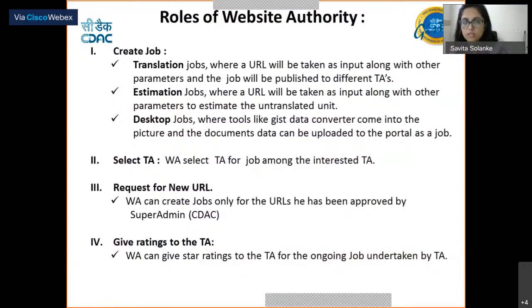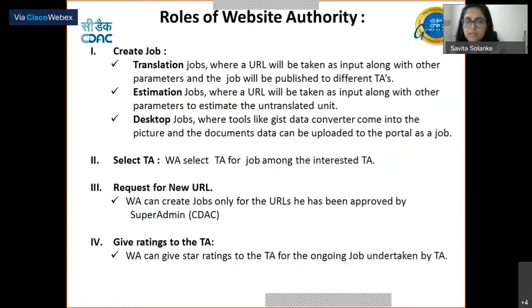The first option is translation jobs, the second is the estimation jobs, and the third is the desktop jobs. For the translation jobs, the website authority URL has to be taken, along with the target languages, what are the languages he wants. For example, we take a URL as cdag.in, and we want cdag.in in 3 languages. So we will take multiple languages as an input, and with the click of a button, the job will be created. The job will be created and will be published to the different translation agencies.